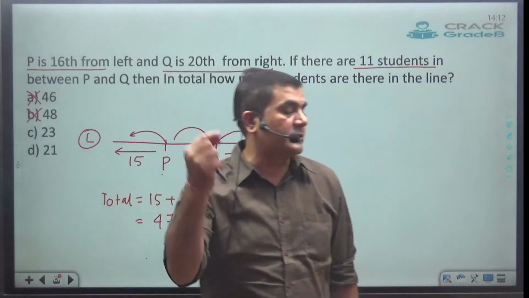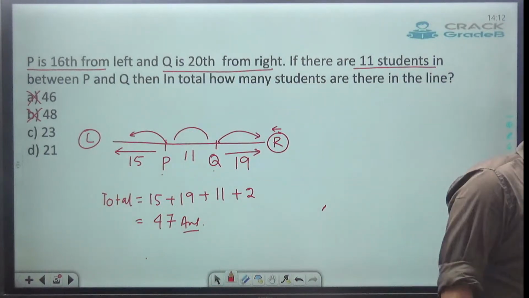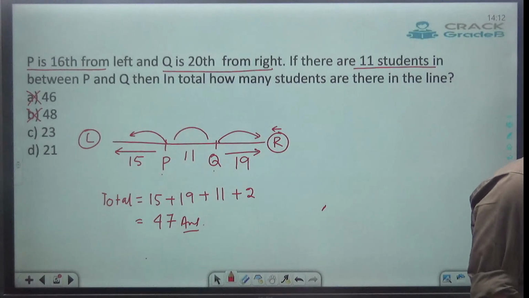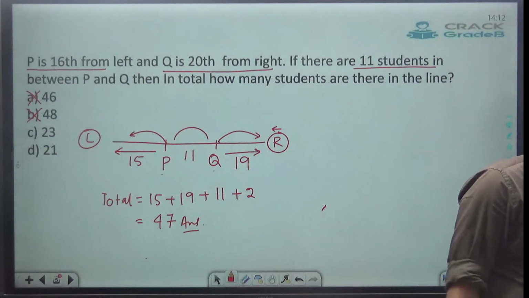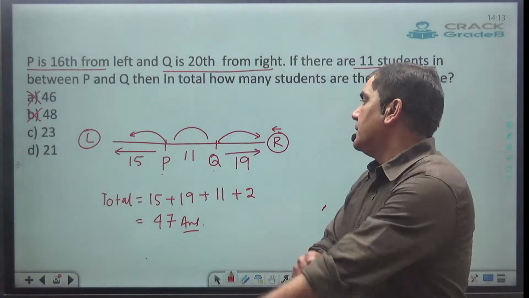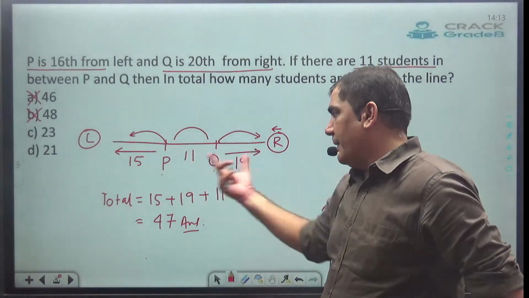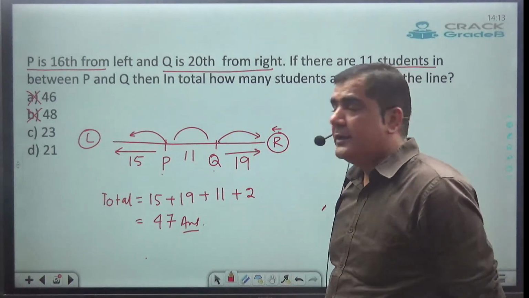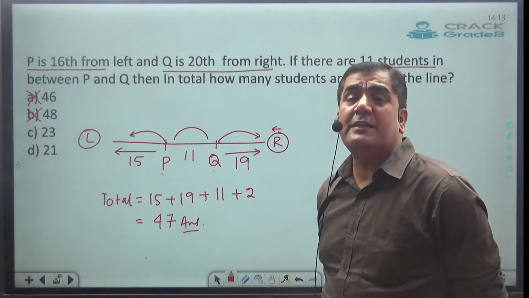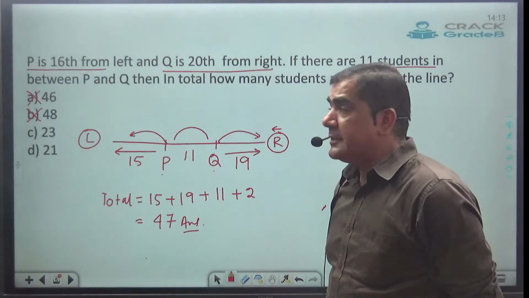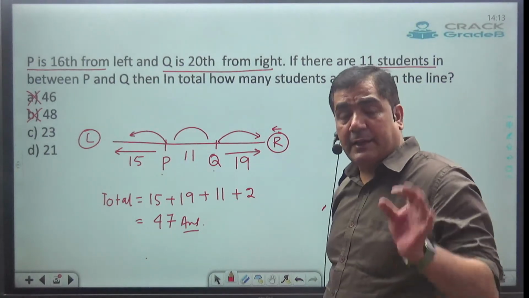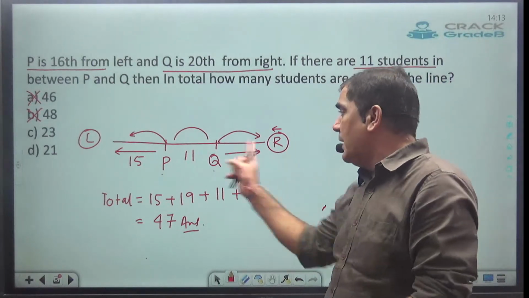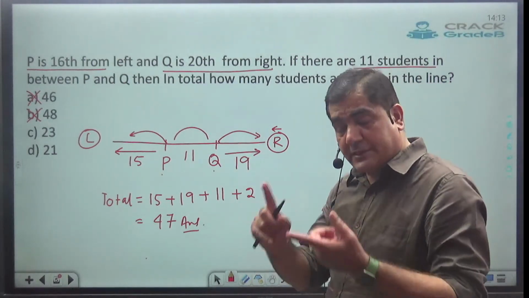Now, where is the mistake? If I solve by this method, if you plot the diagram like this, I got the answer as 47. But 47 is not in the option, then where is the mistake, my dear? The mistake is in terms of concept. All those students who are thinking this is the only possible diagram in this problem, this is the mistake.